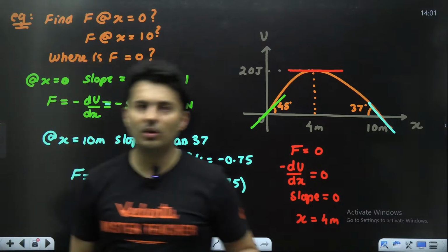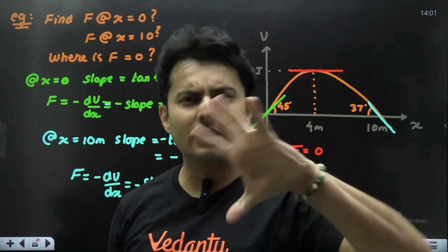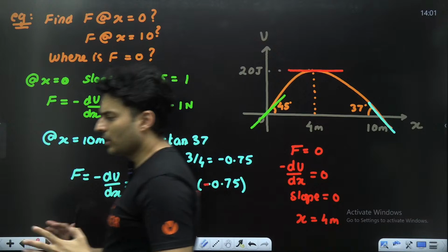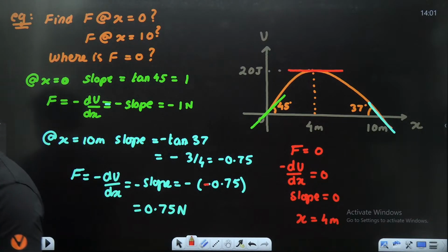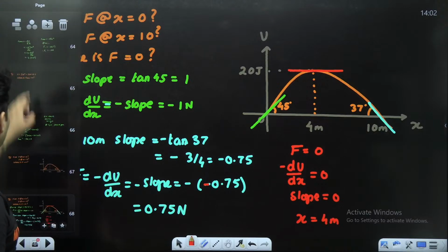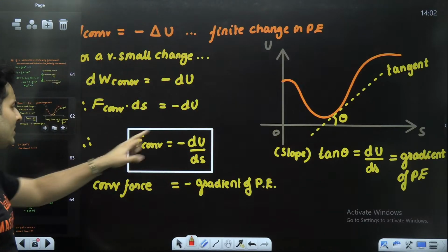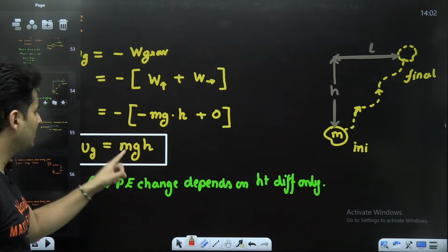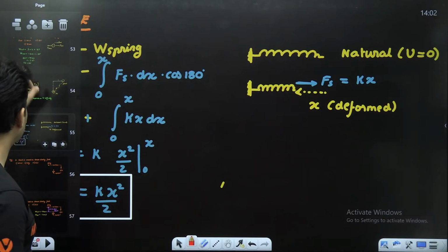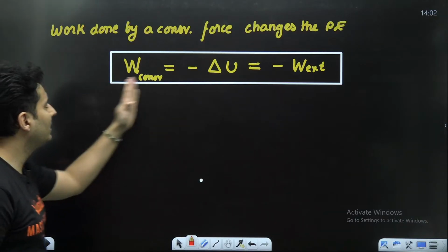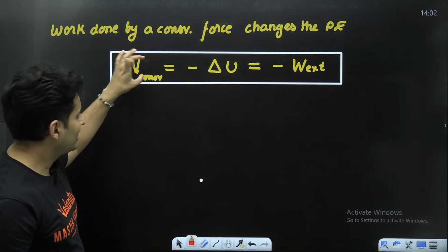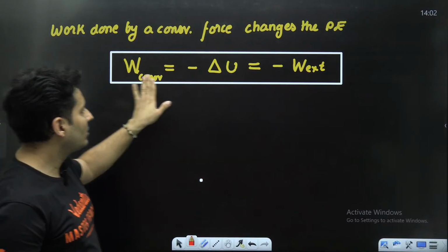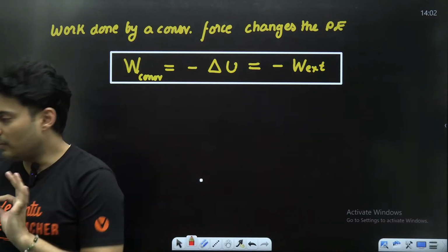Clear? How to solve these potential energy questions which are associated with force or with graphs? They are very, very straightforward, guys. You don't have to break your head so much. You will be able to do it if you know the formula. So what are the formulas that we have learned till now? Force is negative gradient of energy. We have also seen gravitational energy mgh, spring energy is half kx square. But in general, this is the main governing equation. Conservative force like gravity, electric, elastic will be always negative of potential energy change, and this will also be negative of external work done. This is the main governing equation.